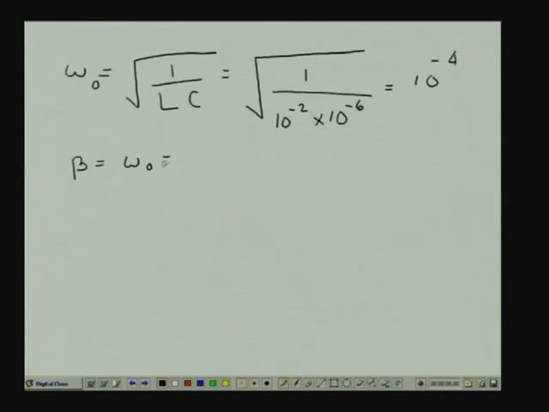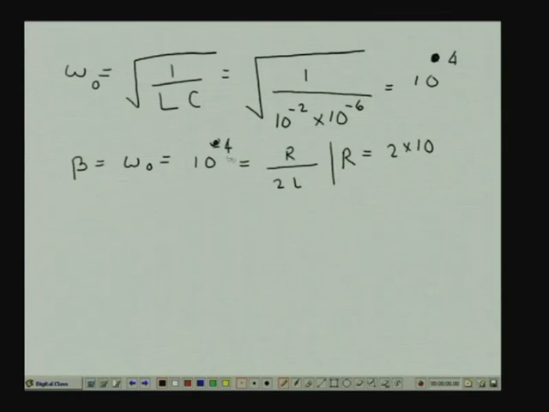So, beta should have a value 10 to the power 4, and we have seen that beta is equal to R by 2L, which gives us the value of the resistance R. So R by 2L is beta, and beta is 10 to the power 4, sorry, this should be 10 to the power 4.